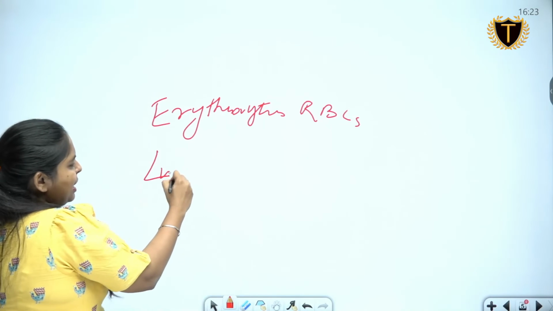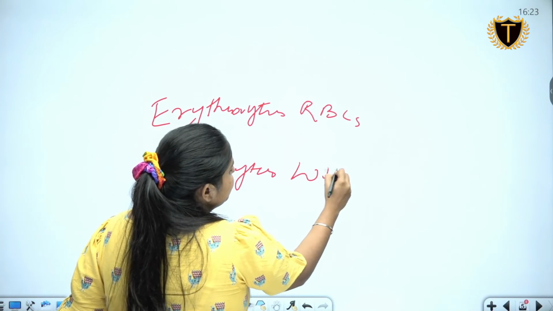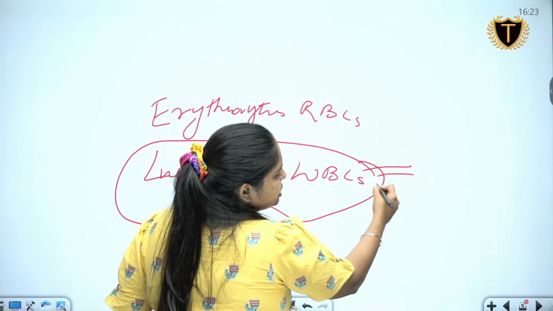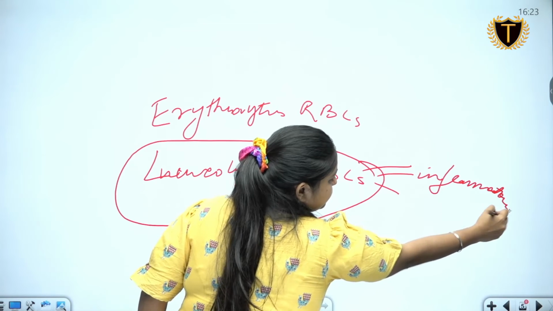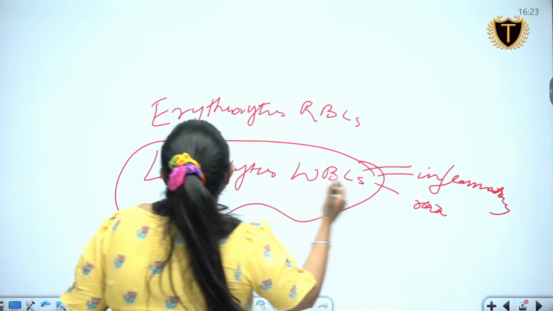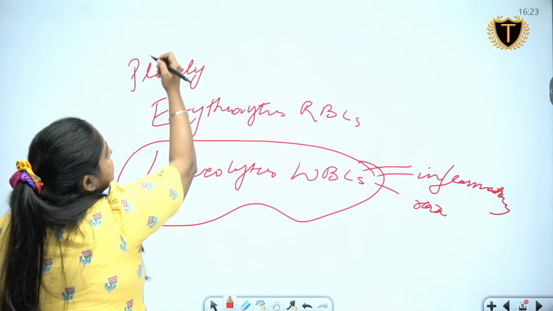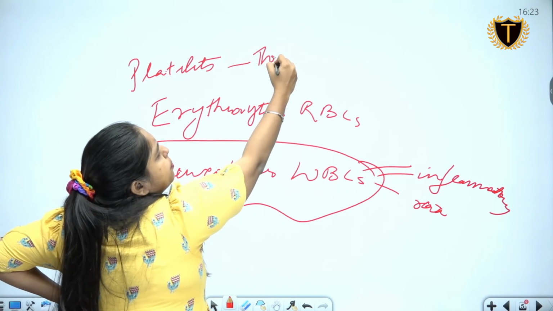We know leukocytes, which are WBCs. These are what are responsible for inflammatory reactions. Then we have platelets. These are also known as thrombocytes.